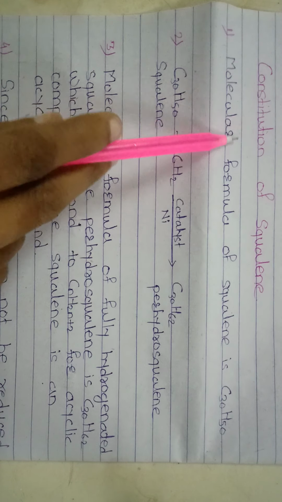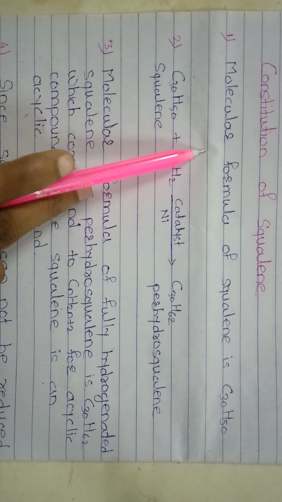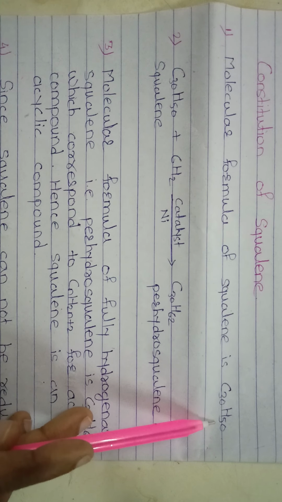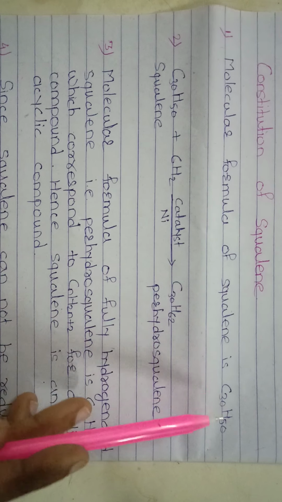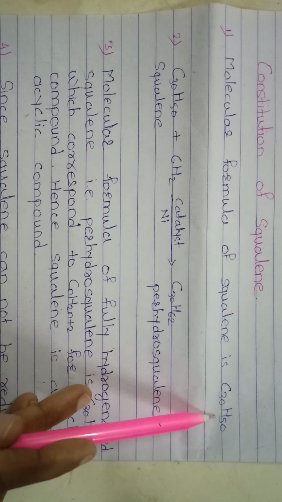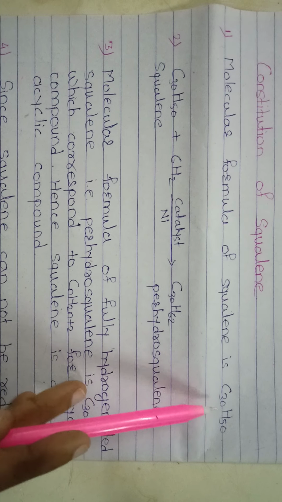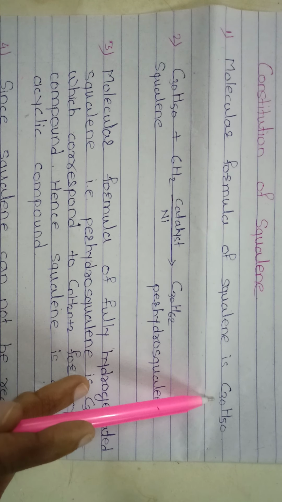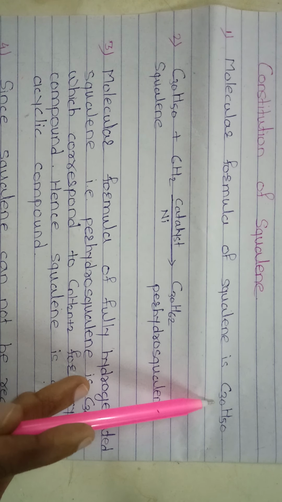Then the next point is the constitution of squalene. The molecular formula of squalene is C30H50. Squalene contains only carbon and hydrogen, which means that squalene is a terpene. It contains 30 carbon atoms, which means that it contains 6 isoprene units. Because it contains 6 isoprene units, it belongs to the class of triterpenes, and they are joined by head to tail linkage.